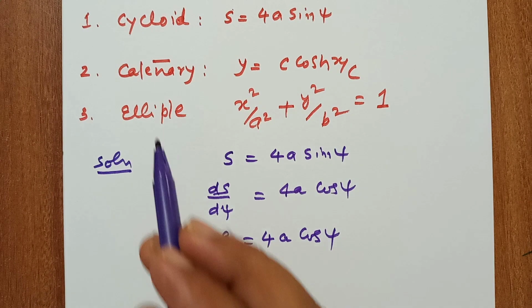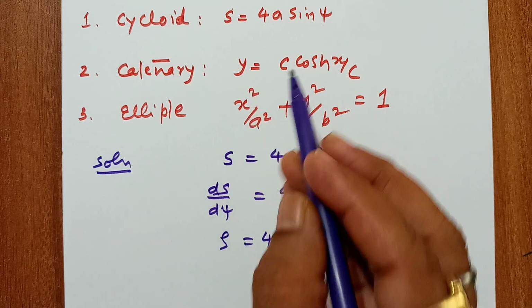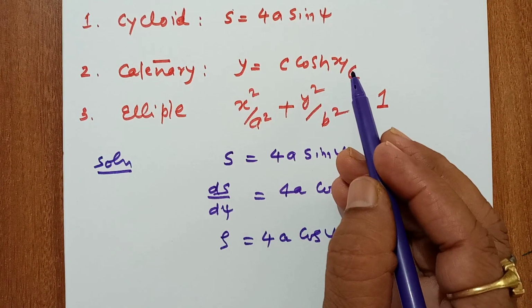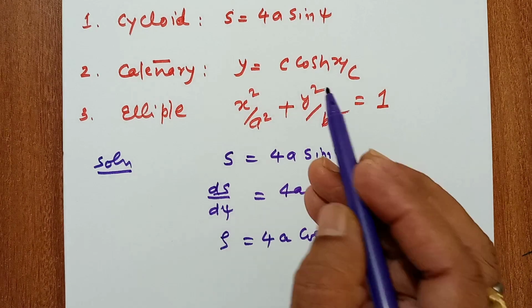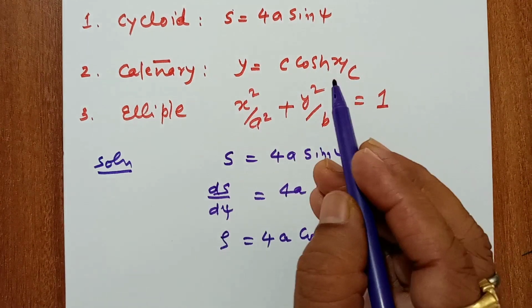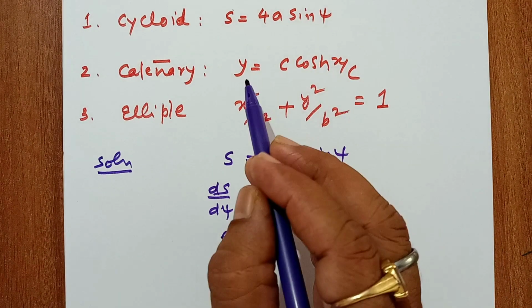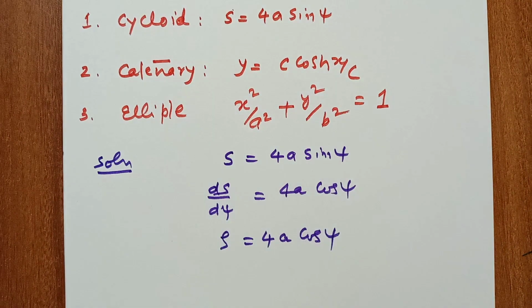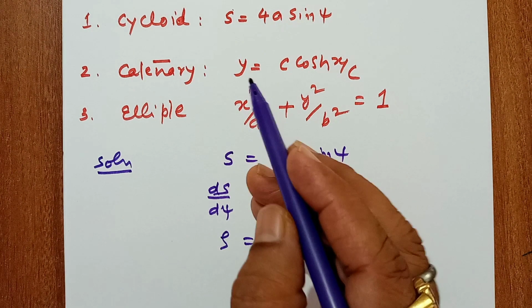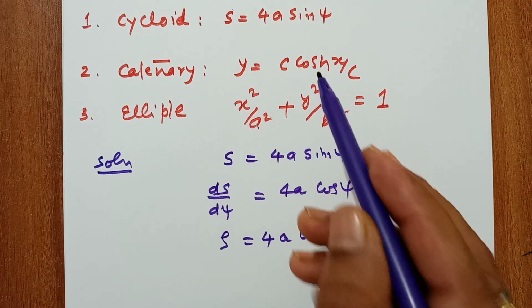Second is the catenary, y is equal to c cos hyperbolic x upon c. The given equation of the curve is in Cartesian form, meaning it contains x and y. So what is the formula?